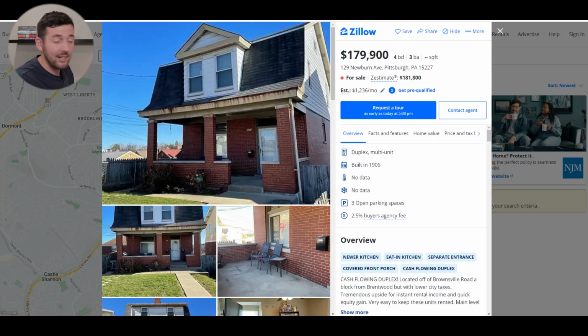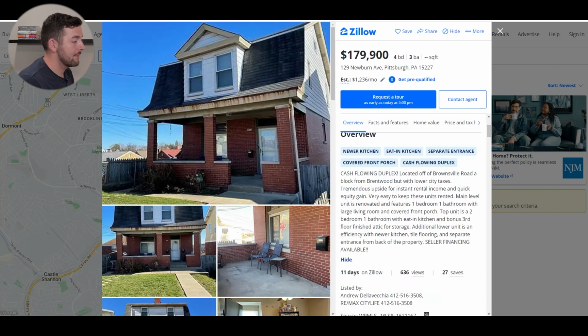I picked this out completely random, but we're going to do a rental analysis on 129 New Bern Ave in Pittsburgh, PA. The purchase price is $179,900 and it is a 4-bedroom, 3-bath property that looks like it's a triplex. It says cash flowing duplex located off Brownsville Road, but it says the main level is a 1-bedroom, 1-bath. The top unit is a 2-bedroom, 1-bath. And there's a bonus third floor finished attic for storage. Additional lower unit is an efficiency with new kitchen, tile flooring, and separate entrance from the back of the property.